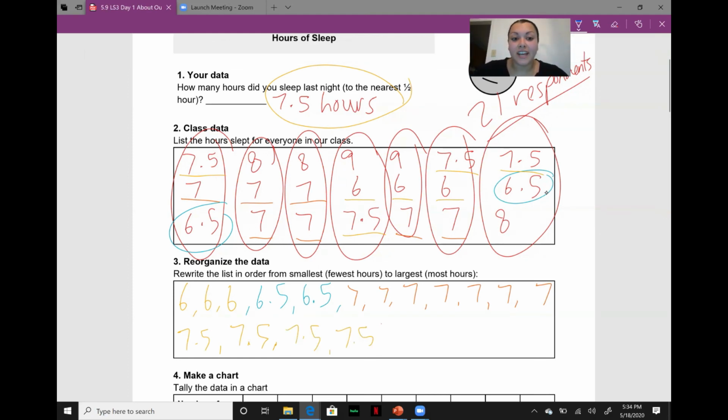So then we look at our next highest number, which is 8. So we had 1, 2, 3 people say they slept 8 hours. And then our highest number, which is 9. And we had 2 people say they slept 9 hours. So just to double check our data, remember we had 21 different respondents.